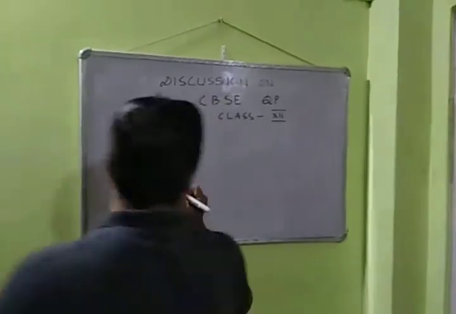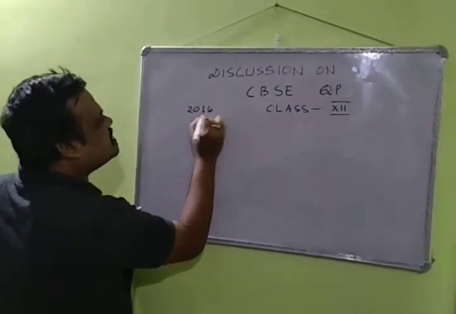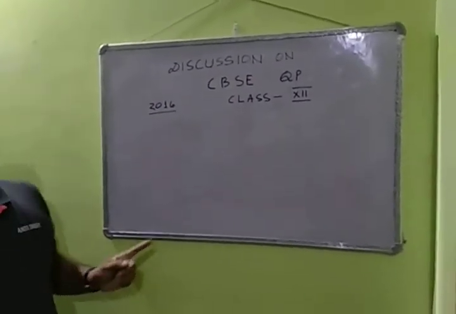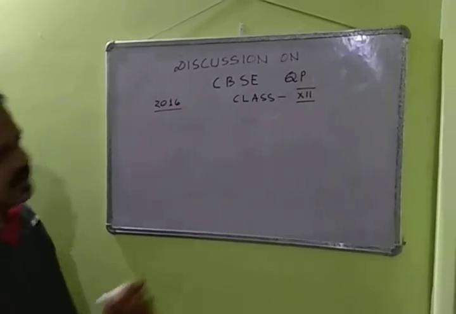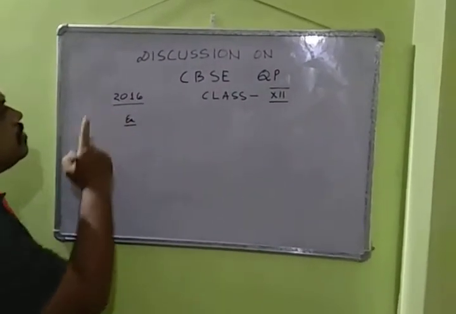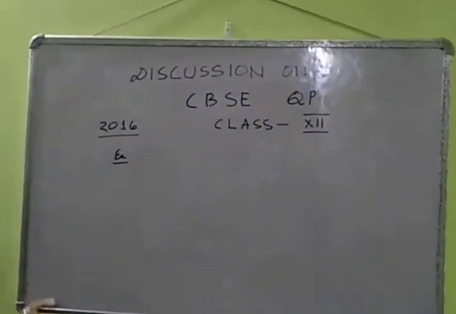Let me take the 2016 question paper in physics. There was a question like this, an exercise in 2016.